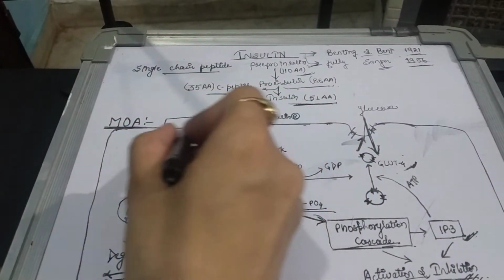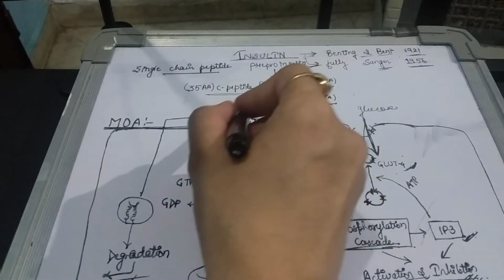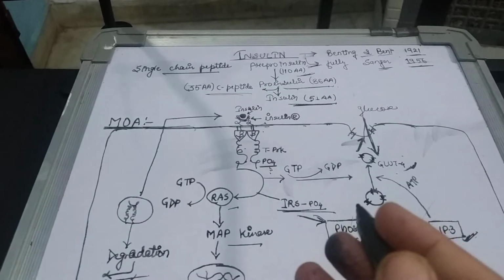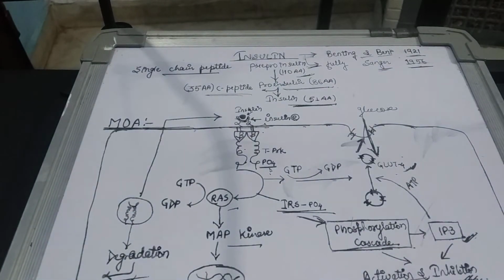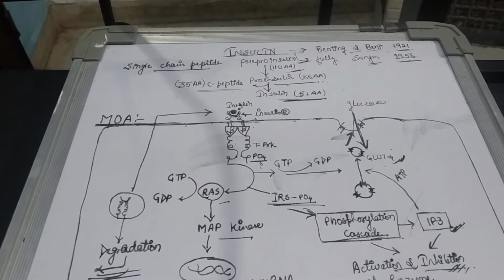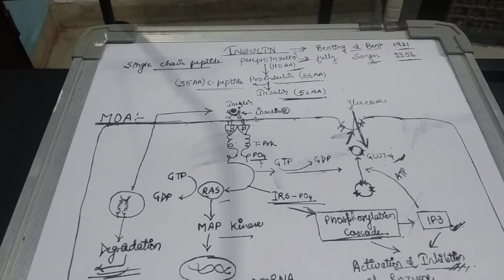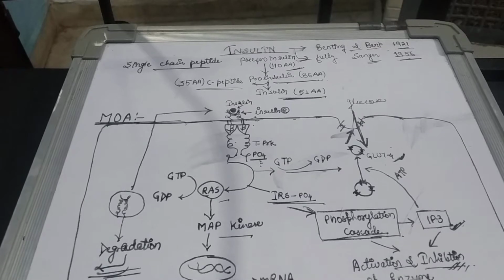In the mechanism of action, this is a diagram from K.D. Tripathi. There is an insulin receptor present on the cell membrane. Insulin receptors are present on many cells, but the number is variable. Like on liver cells, a larger number of insulin receptors are present, but on the large adipocyte, only a few insulin receptors are present. So the number of insulin receptors is variable.